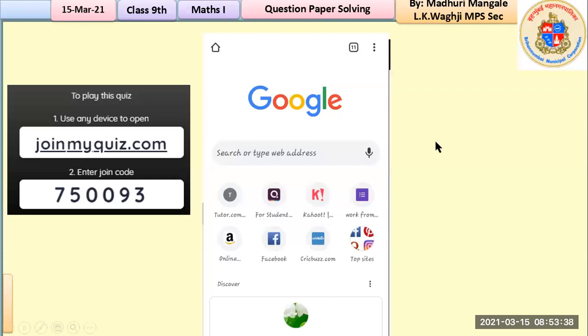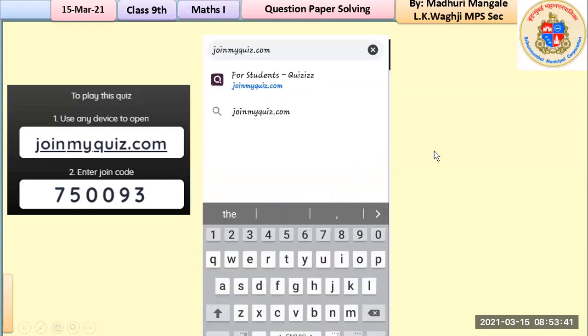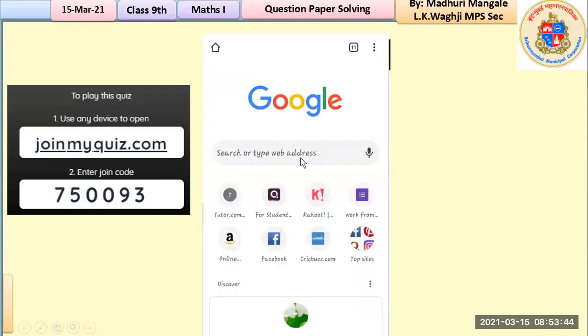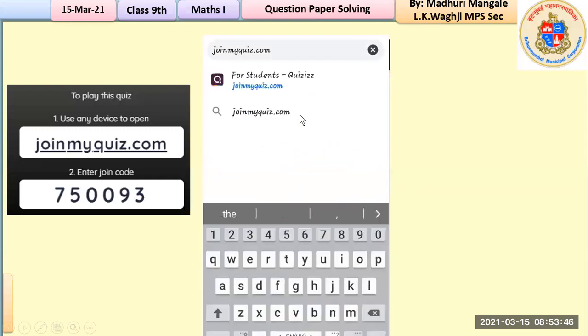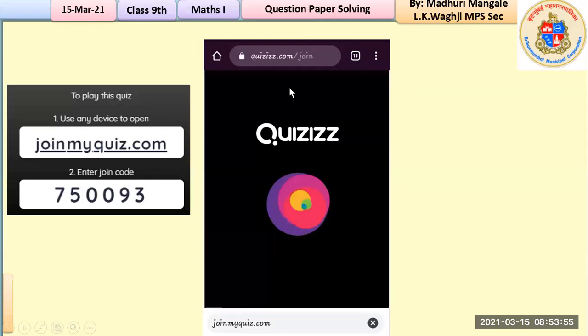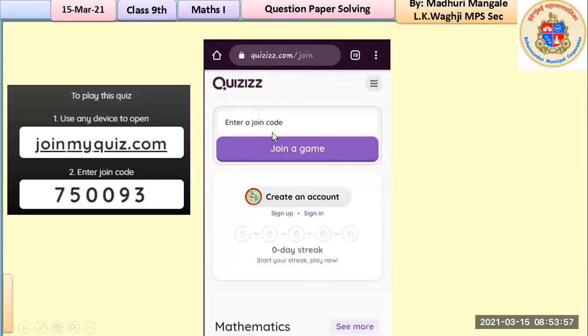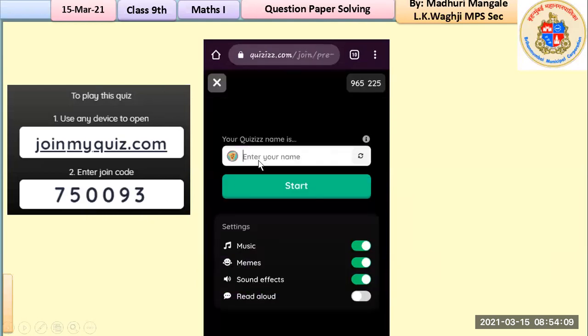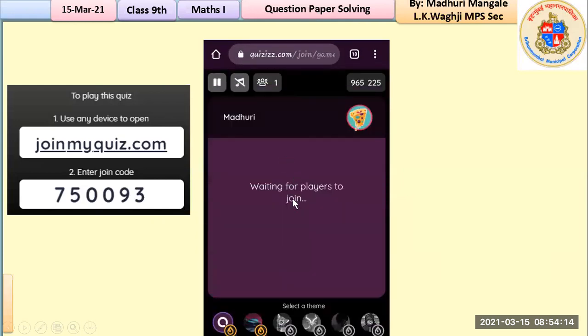So quickly join. What are the instructions or the directions? You need to go to Google and then type in joinmyquiz.com. Once you type in that, you will be directed to this link. You have to click on this one, which is for students. Then it will ask for a code. You have to enter this code: 750093. That is the code. Next, you have to enter your name. Once you enter your name, you will be here waiting for other players to join.